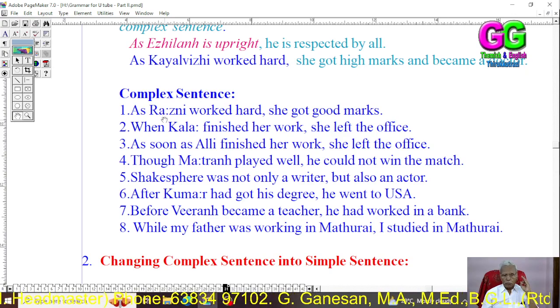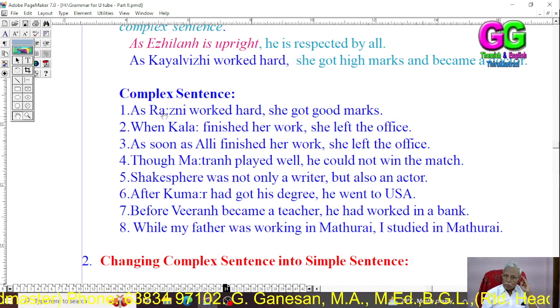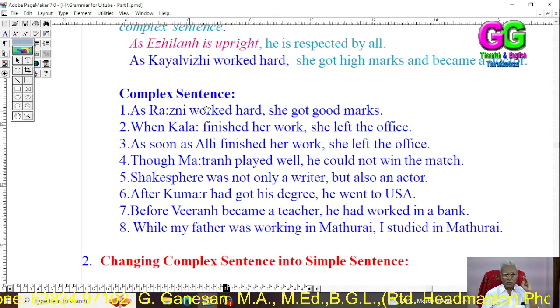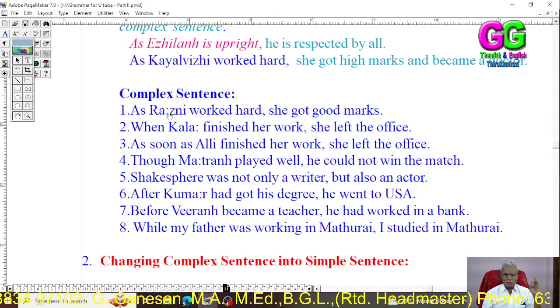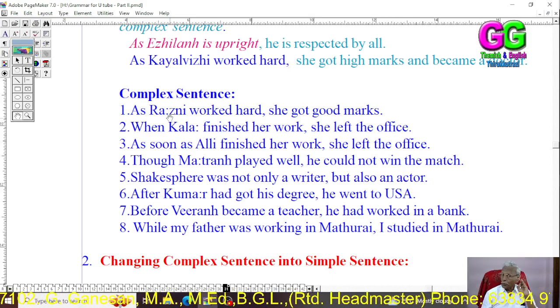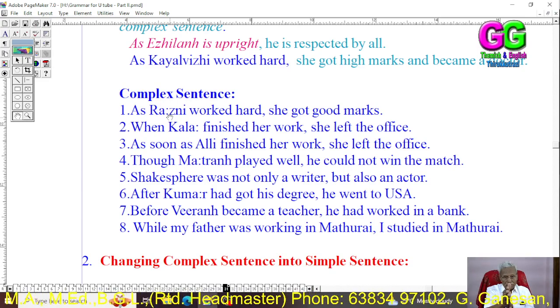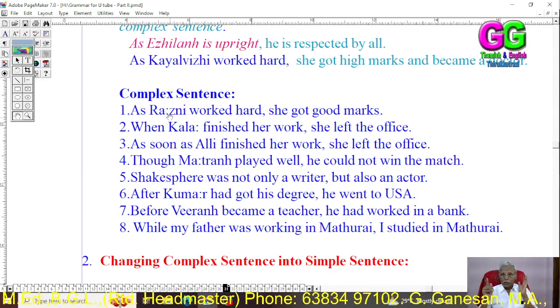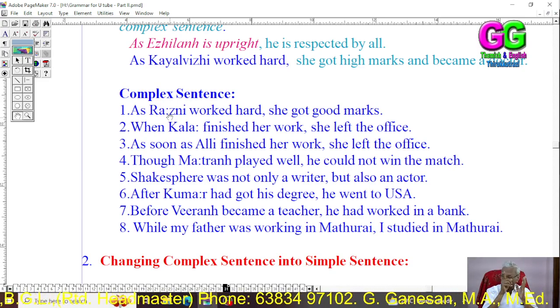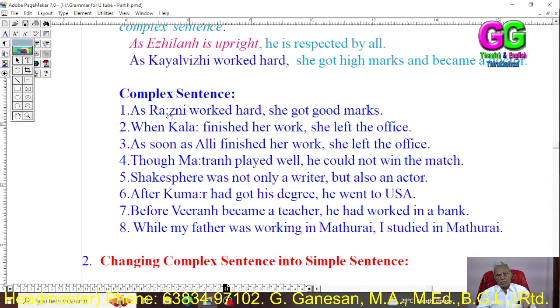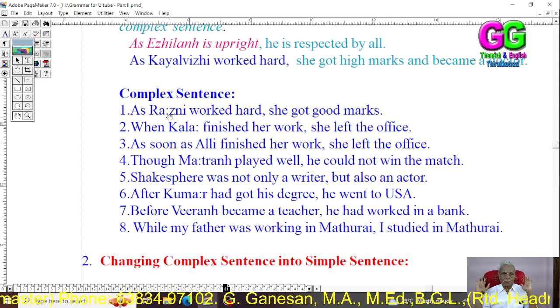But if the subject both in the subordinate and main clauses are the same, then drop the subject. If the subject in the subordinate clause is a name, take it to the main clause.